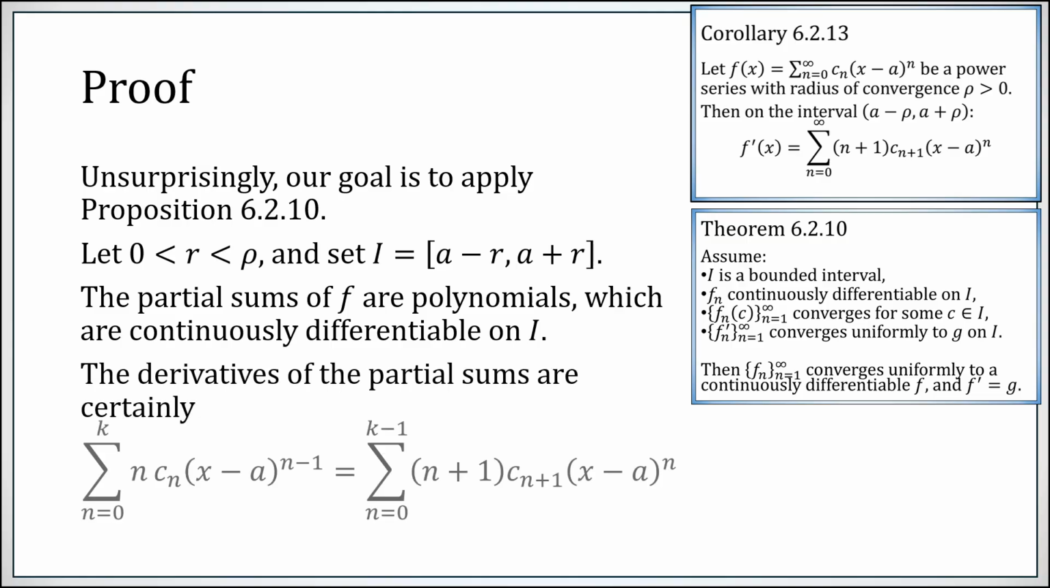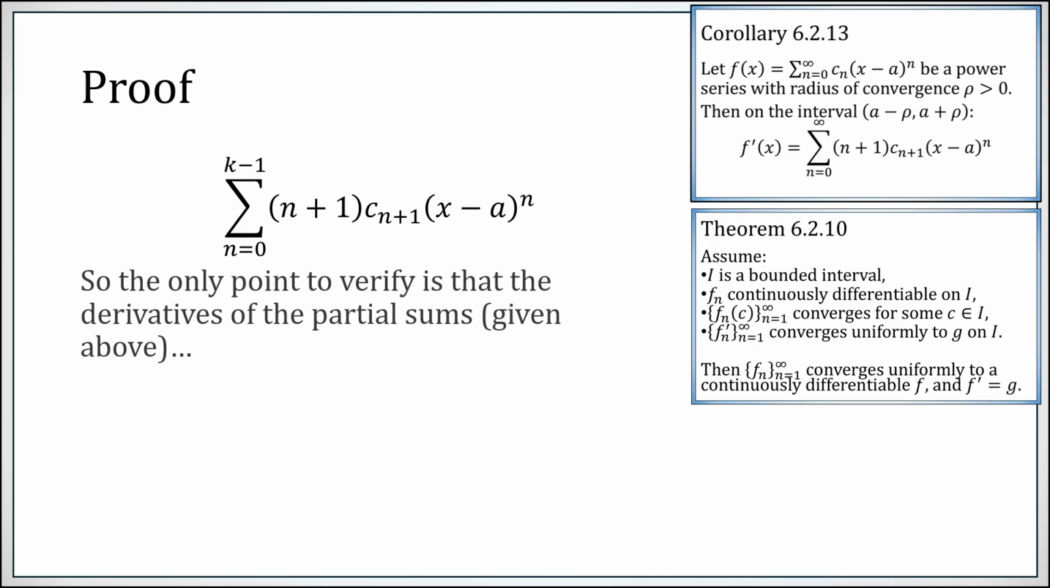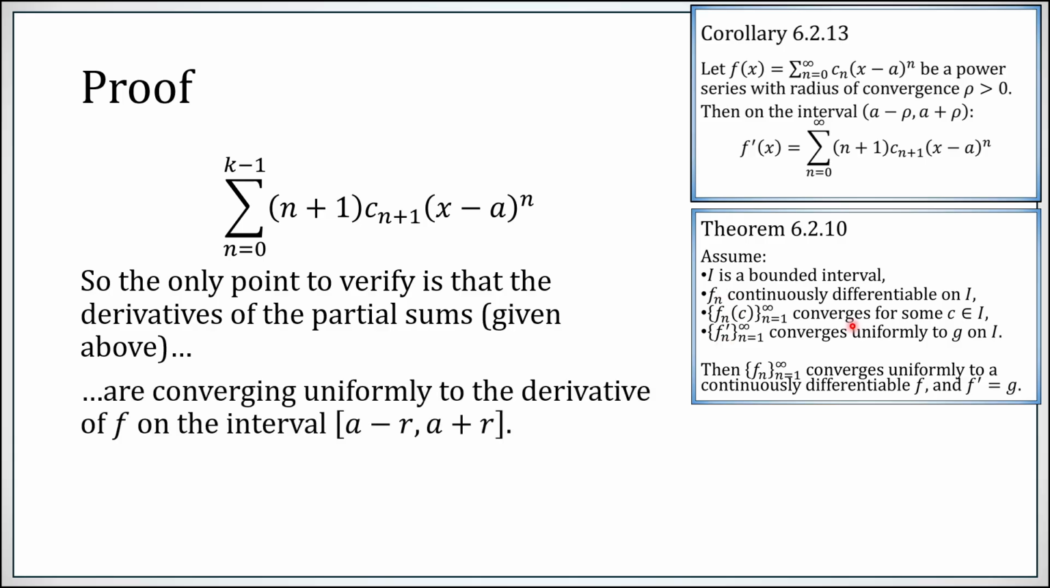The derivatives of the partial sums can easily be computed because this is just a polynomial. You just compute it term by term. After reindexing, you end up exactly with what we would hope. We have partial sums of the series we're going for. So here is the partial sum of derivatives, or derivative of partial sum, however you like to put it. What we need to verify is that these derivatives of partial sums, these are our f_n primes, are converging uniformly to something on I, and that the something they are converging to is exactly the derivative that we want.